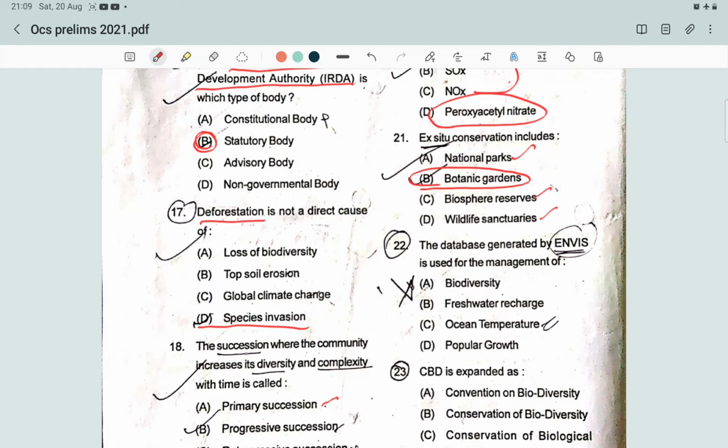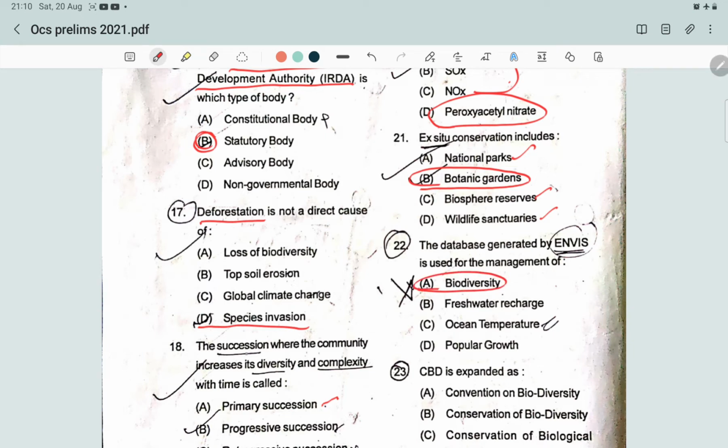NBIS is the Environmental Information System, which was set up in 1983 by the Ministry of Environment, Forest and Climate Change, MOEFCC, and the data generated by NBIS is used for the management of biodiversity.